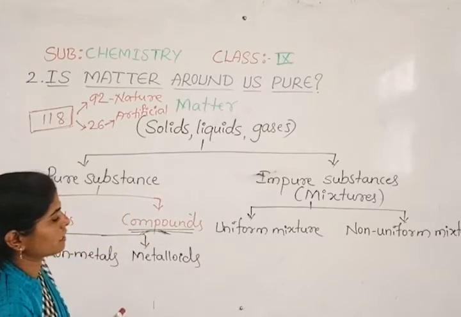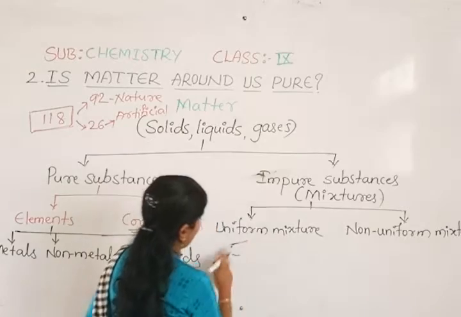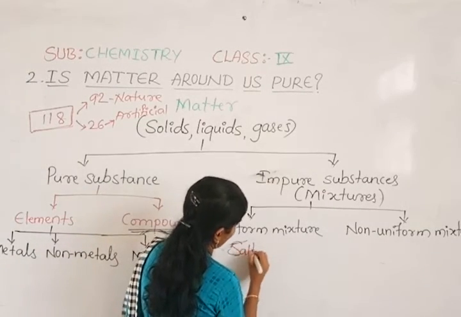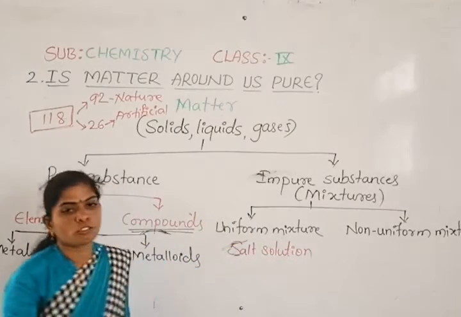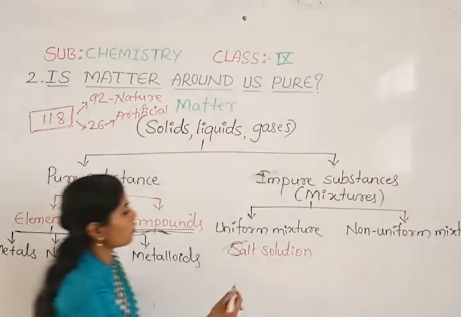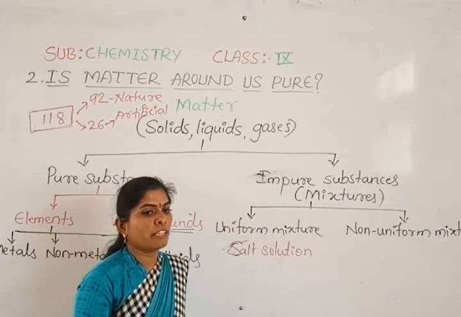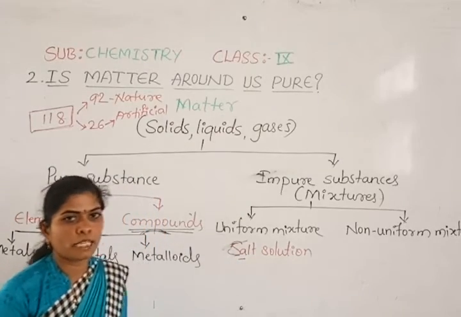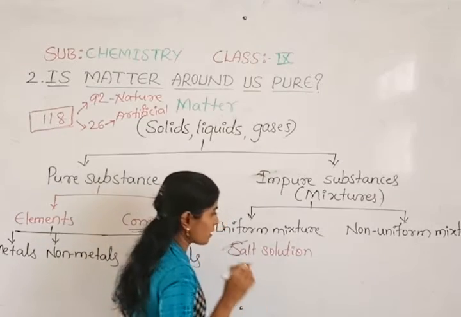For example, take the salt solution. How do we prepare it? When we add some amount of salt to water, we prepare the salt solution.